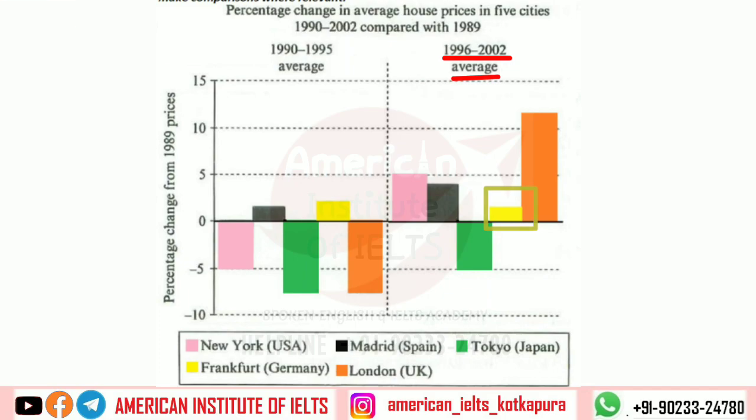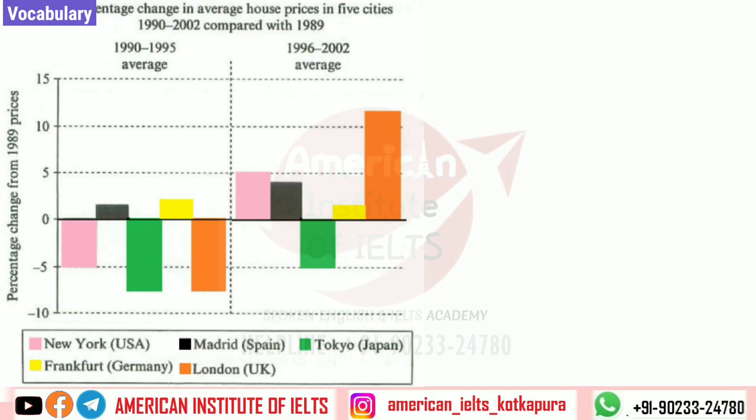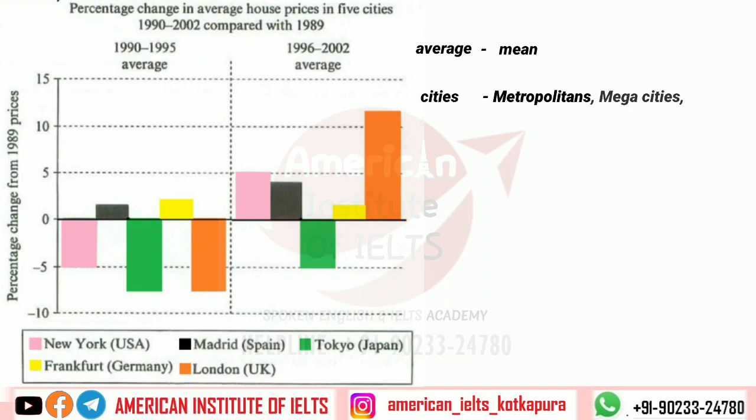So that is the overall understanding of this task, and before writing, let us also talk about the vocabulary. For rephrasing, we will substitute average with the word mean, and for cities we will write metropolitans, mega cities, or places, areas. For cost we will write price or rate.